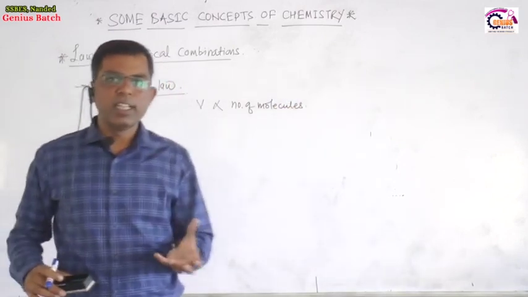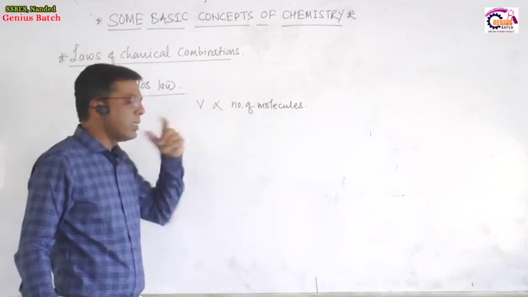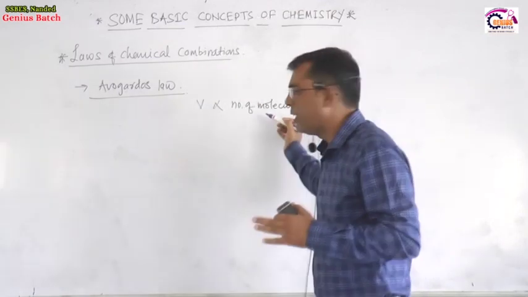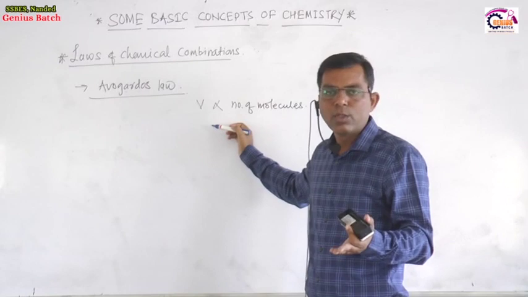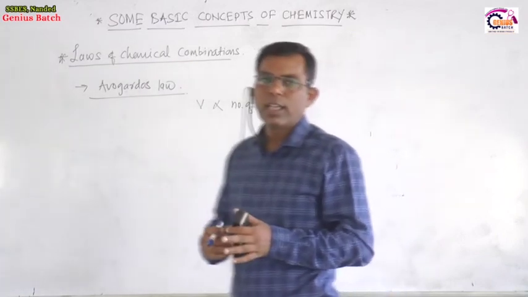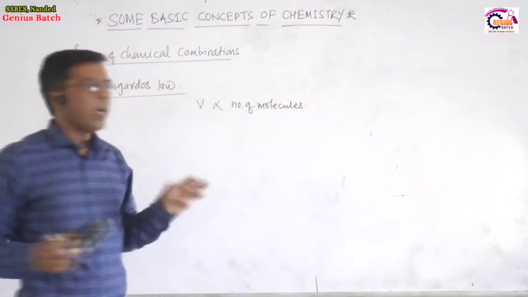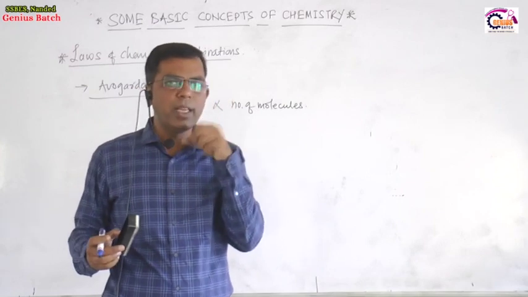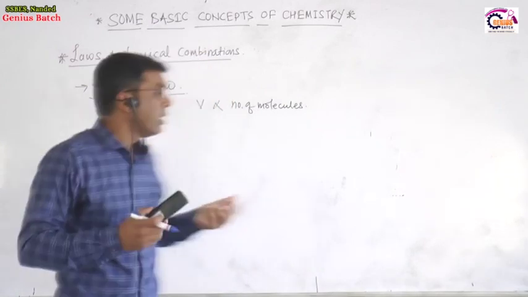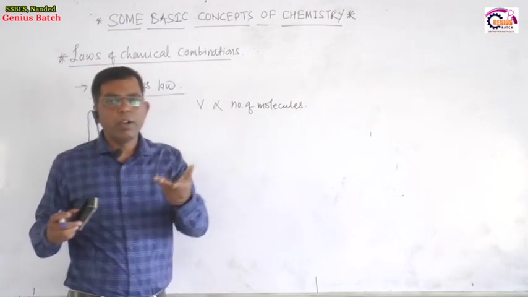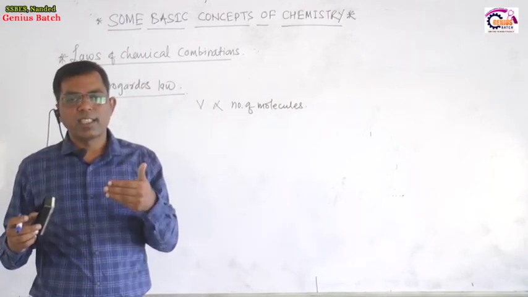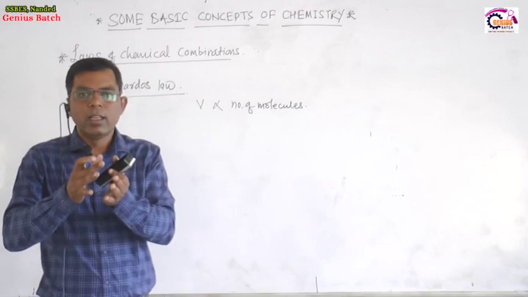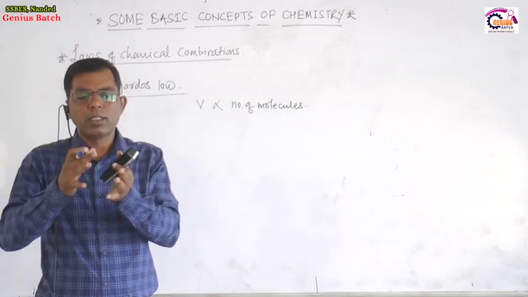The number of molecules present in a gas and its volume are directly proportional. Directly proportional means that if the number of molecules present in a gas increases, the volume of the gas also increases. Suppose we take the example of a balloon. When you start to blow the balloon and fill it with air, the quantity of air, the number of molecules of gas, increases, and the volume, the size of the balloon, goes on increasing.